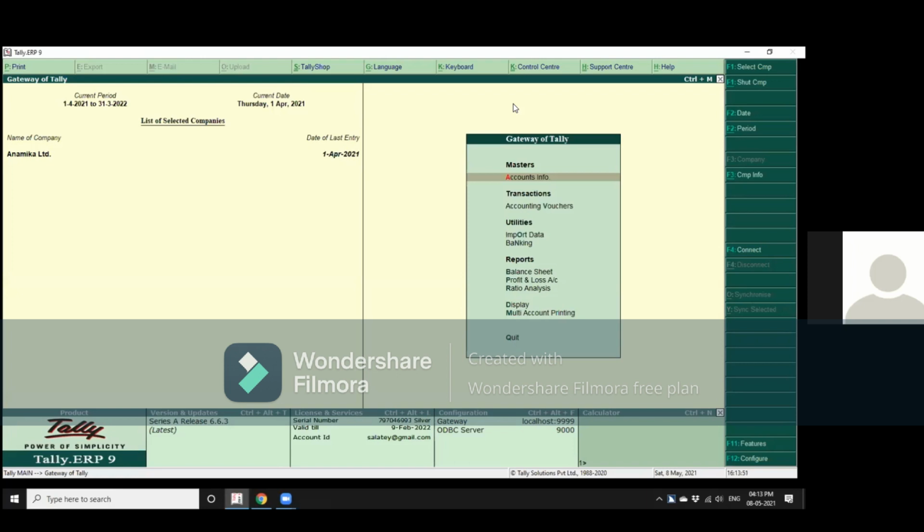Now, the version of Tally I have is a licensed version. For training purposes, people can download the educational version, which is just like a JAWS demo. The difference being in an educational version, you can pass entries only for a limited number of days.